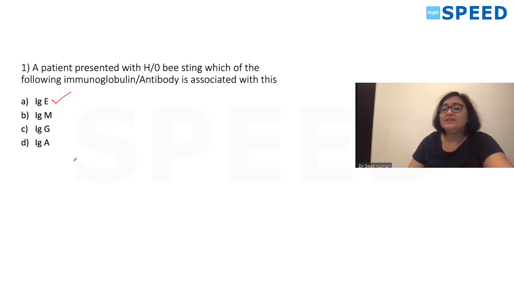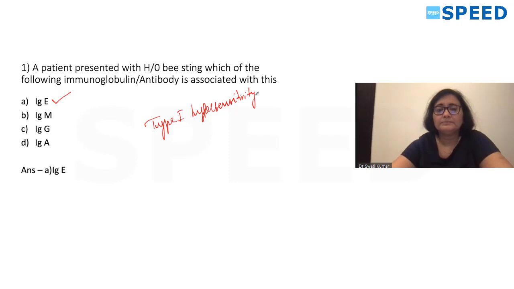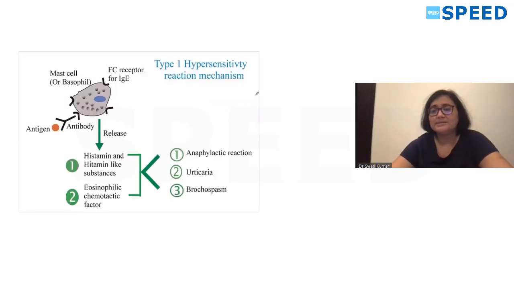This is a type 1 hypersensitivity reaction. There are various examples of type 1 hypersensitivity: one of them is bee sting, or asthma, or any drug allergy. These all come under type 1 hypersensitivity, where the reaction is immediate, within a few seconds to minutes, and it is IgE mediated.